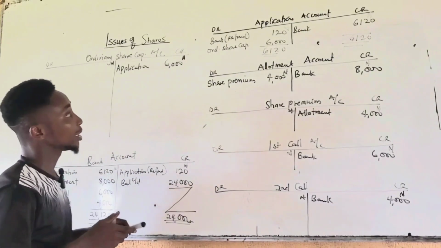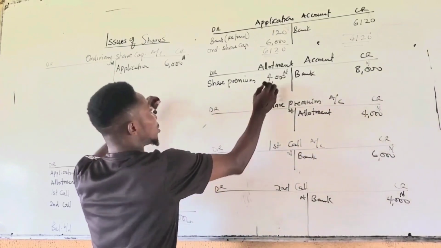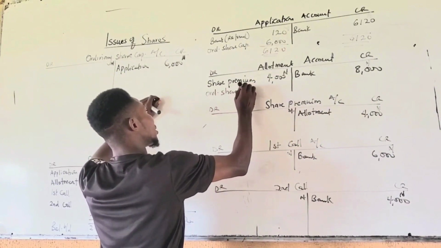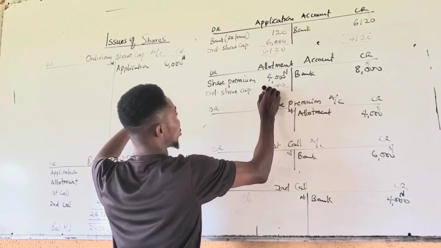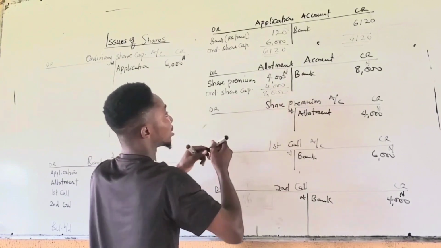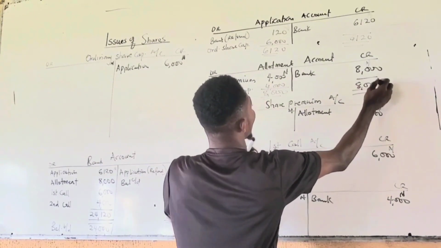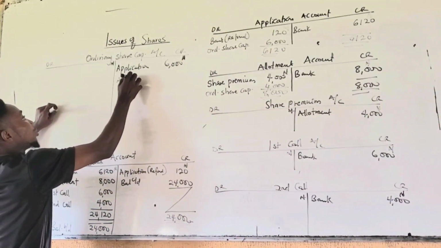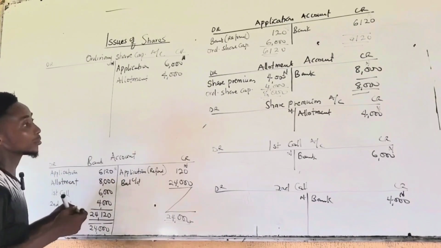That's the difference. Then for allotment, what's the difference here? 4,000. So you transfer to ordinary share capital 4,000. So you are balancing the account now. That will be total of 8,000. So this balance will be transferred to the ordinary share capital account, 4,000.